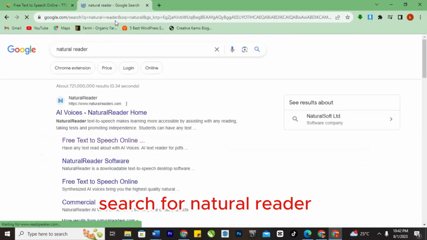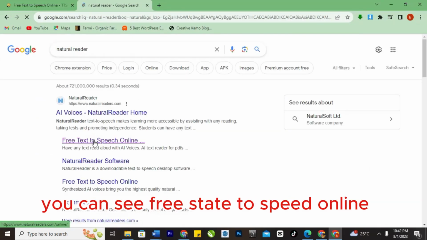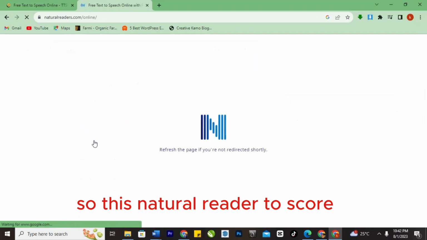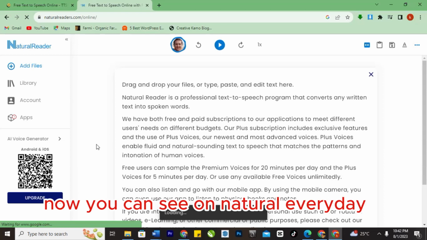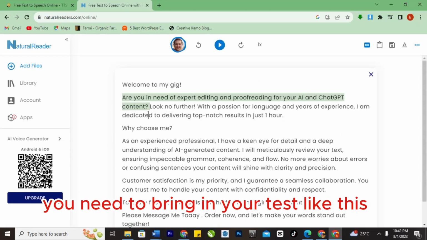Search for Natural Reader. Now this is it. You can see free text to speech online. So this is naturalreader.com, and let's see how Natural Reader works. Now you can see on Natural Reader you need to bring in your text.